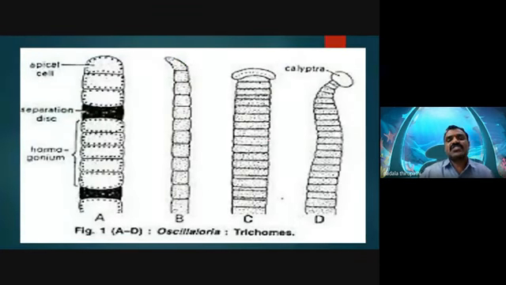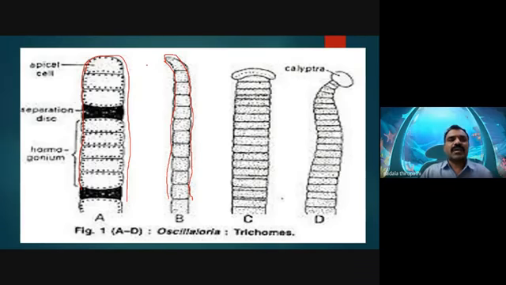My dear friends, have you observed any variation between Nostoc, Anabaena, and Oscillatoria? The Oscillatoria cells vary from Nostoc and Anabaena. The shape of the cells of Nostoc and Anabaena, as we discussed in the previous class, is a globular or spherical structure.